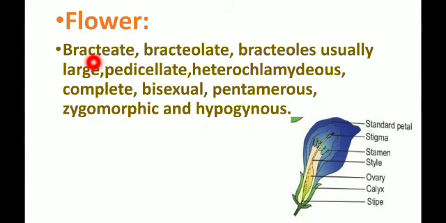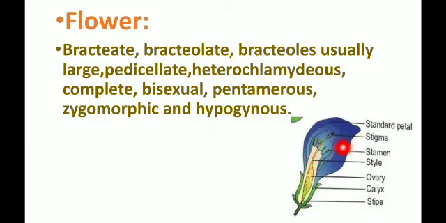So the flower is bracteate, bracteolate, and bracteoles usually large, pedicellate, heteroclematis, complete, bisexual, complete bisexual flower, pentamerous, zygomorphic and hypogynous. Okay, so here is the bract and bracteolate. பூ வெடிச்சதில் பூ காம்பிச்சதெல்லாம் ப்ரெசன்ஸாக இருக்கும், and bracteoles mostly large, present, and pedicellate, so the stalk portion will be present, and heteroclematis.